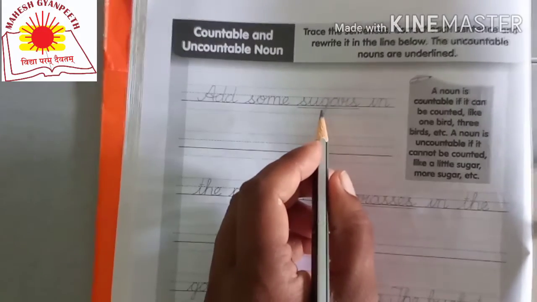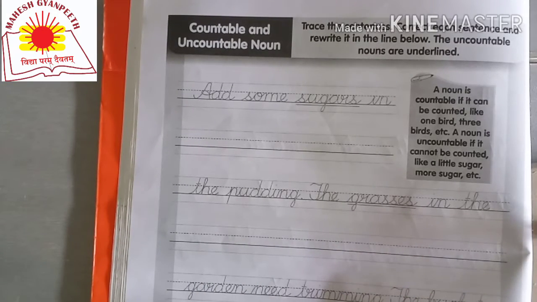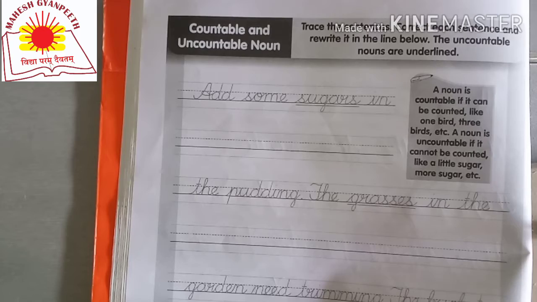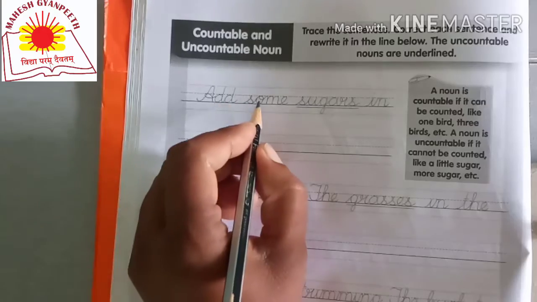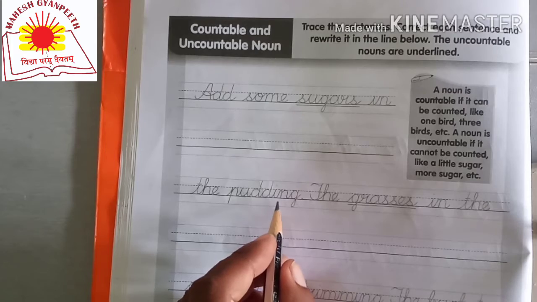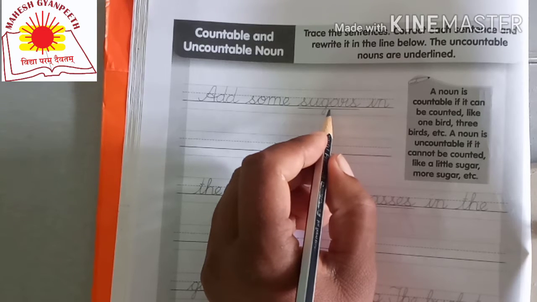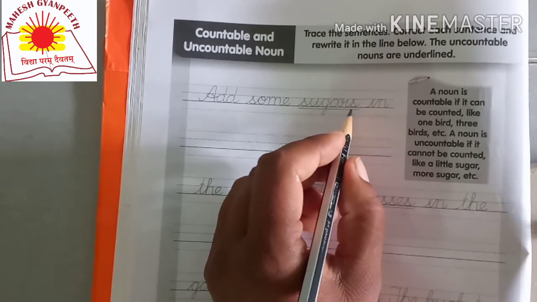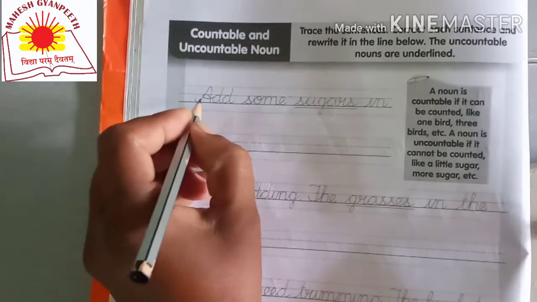Some uncountable nouns have been given in your sentences. You just have to correct them. So let's see. Add some sugars in the pudding. So sugars, there is sugars given. Sugar is an uncountable noun. That's why we don't add s to the word. So you have to correct it. So you have to trace on it like this.